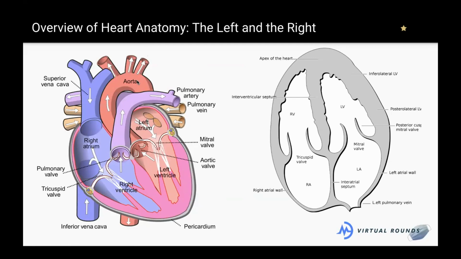So we call this a right to left shunt because we have right-sided blood here, which is deoxygenated, going out into the systemic circulation, which is the left side of the heart. I'm not sure if that is completely clear, but when I say right to left, I'm meaning deoxygenated blood is going into where the oxygenated blood is meant to be. Makes sense. Awesome. Transposition of the great arteries is when these two switch places, and that's a great example of a cyanotic heart disease. So this baby is going to look very, very sick.